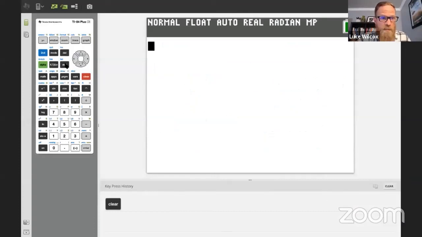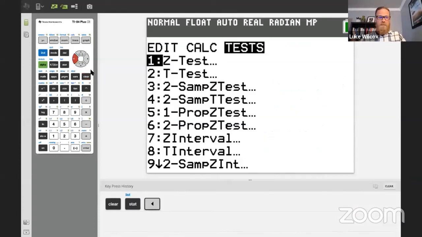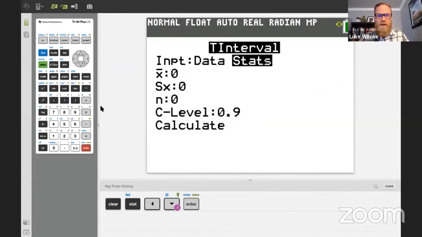We need to go to the stats menu, so go to stat, and then go over to tests, and you'll notice that most of the first ones are tests, and then you get down to the intervals. And sure enough here, we want a t-interval. So this number 8 here is a t-interval for a mean. That's exactly what we want, a one sample t-interval for a mean. So I'm going to hit number 8.